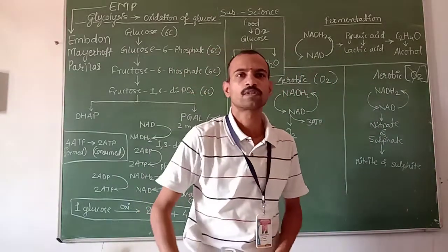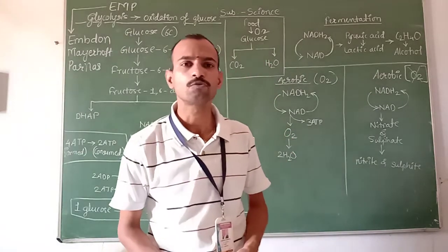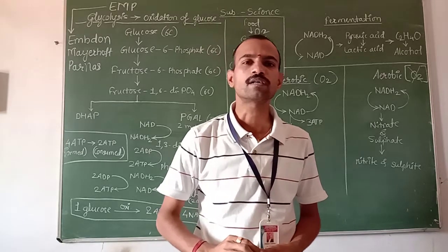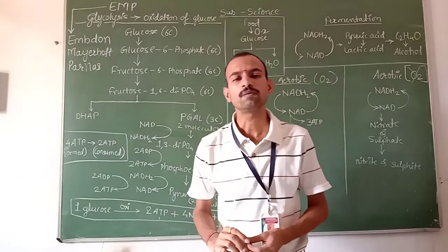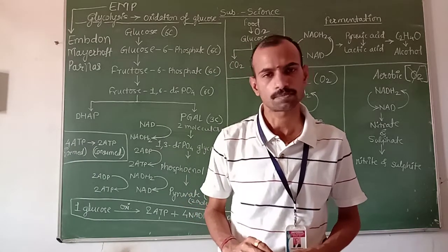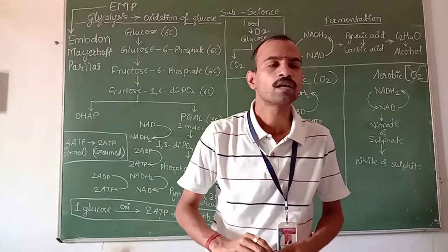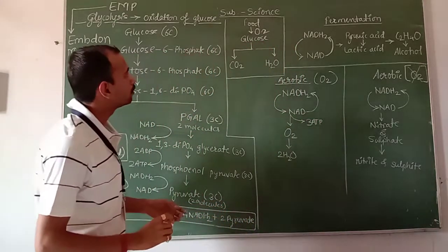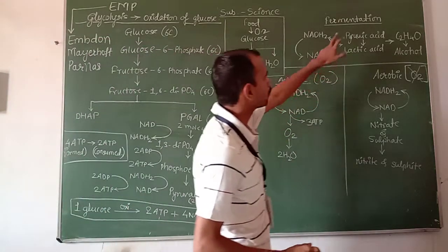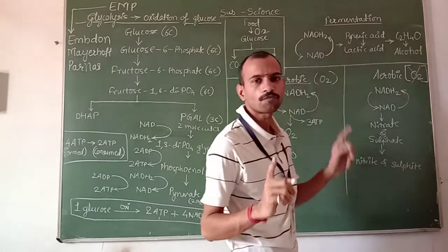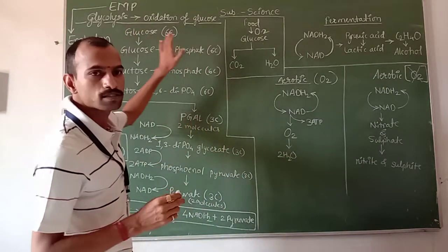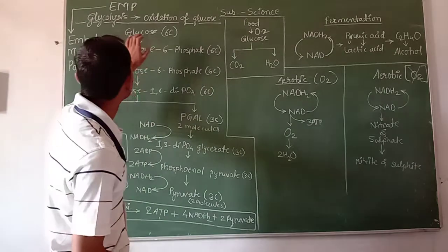In our body, respiration takes place by two processes, that is aerobic and anaerobic. Aerobic respiration, you all know, is in presence of oxygen, and anaerobic respiration is in absence of oxygen. Now there are two types of processes: one is respiration and another one is fermentation. First of all we will discuss respiration, that is production of energy.